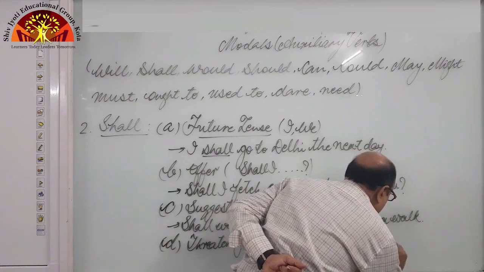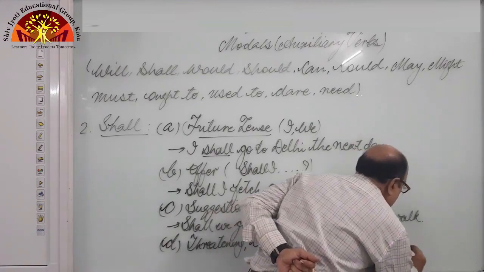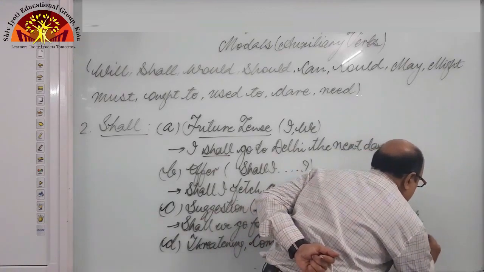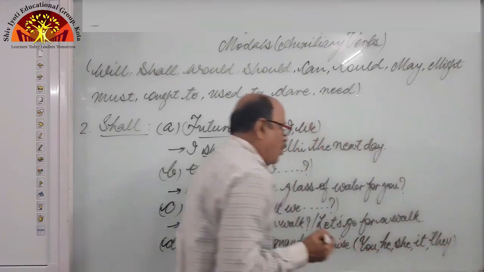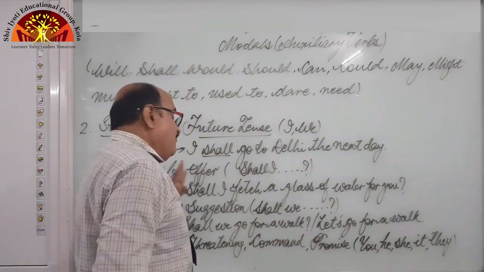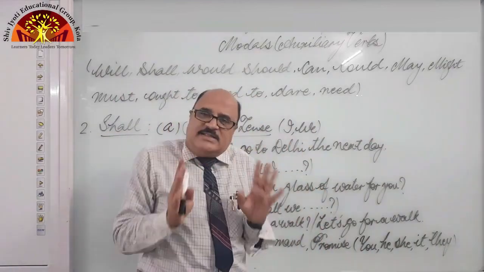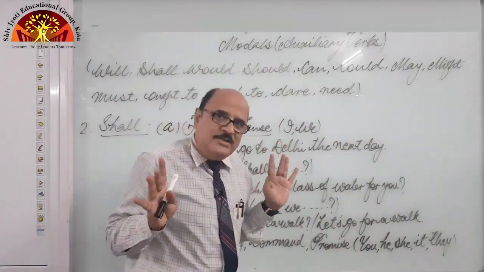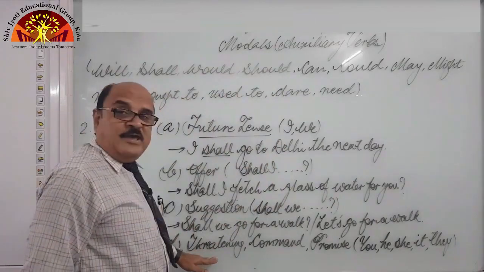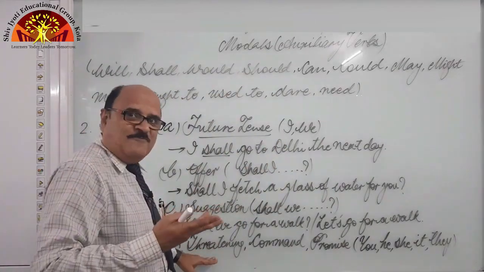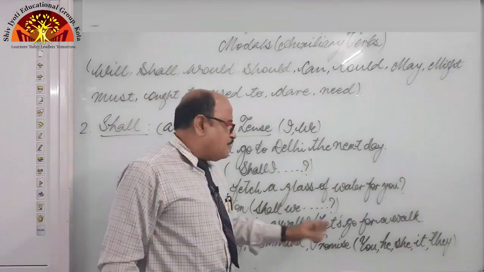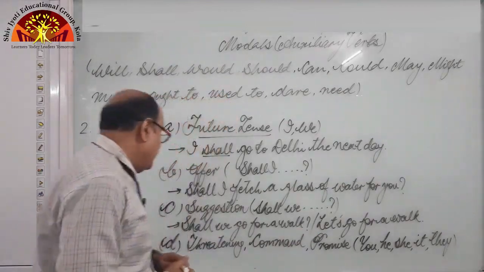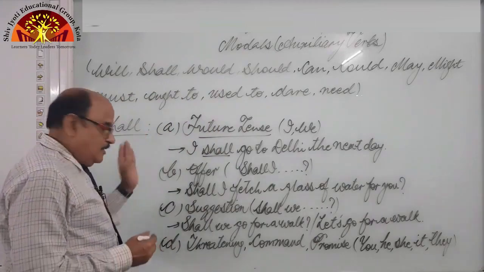you, he, she, it and they. Or in short we can say whenever subjects are other than I and we, and the mood is threatening, we are threatening someone, we are giving commands or promise, in that case we use shall, right?